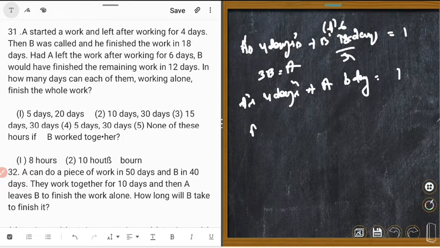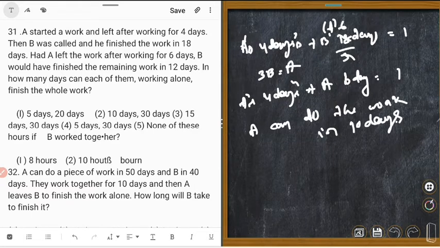So A can do the work in 10 days. 6 plus 4 is equal to 10 days. A is 10 days, B is 30 days. The right answer is 2. Right?